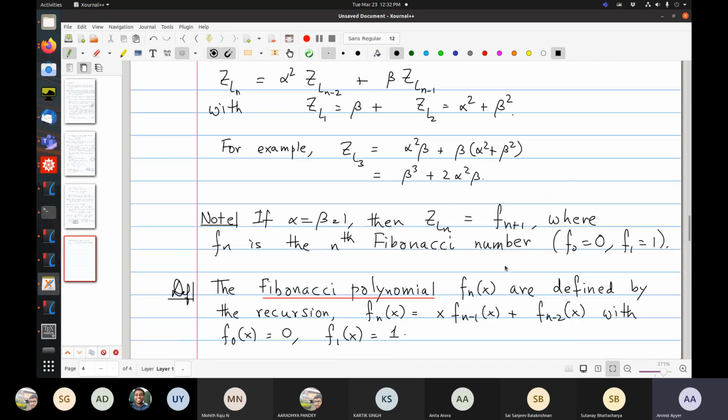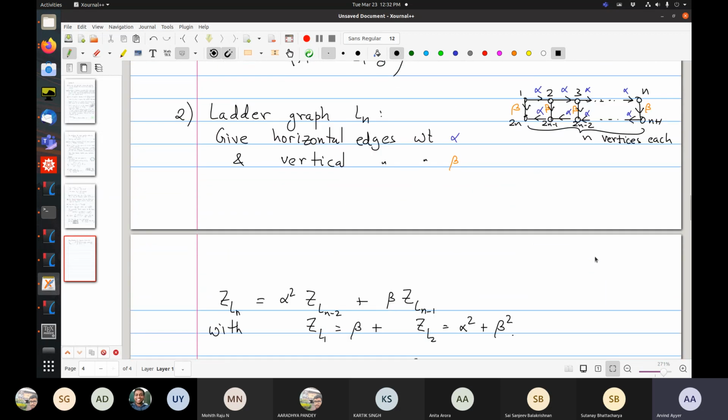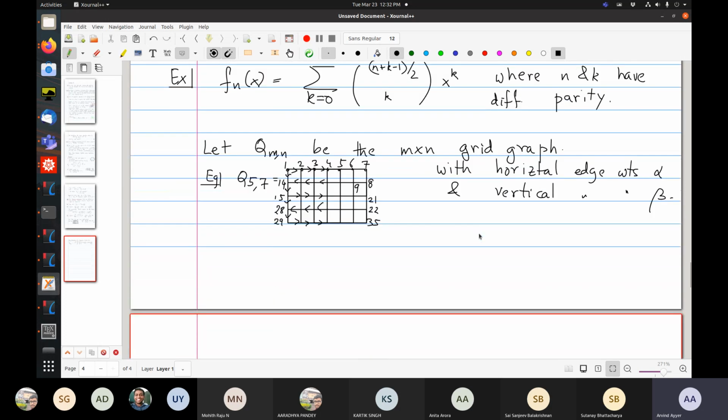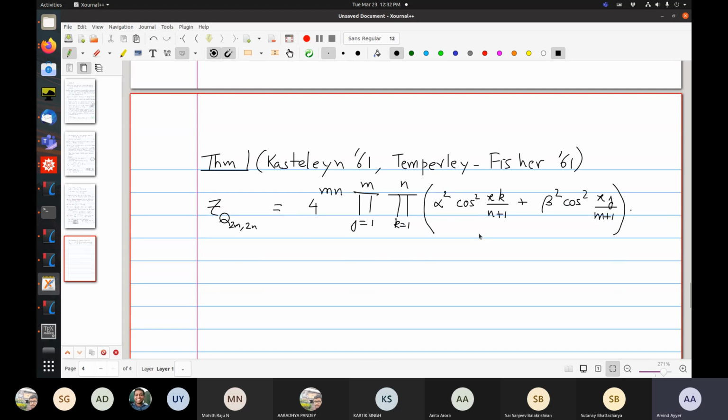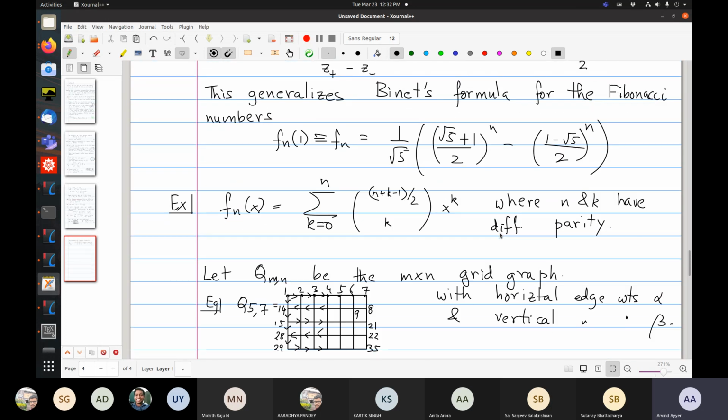So when n equals 1, we get the ladder graph, or m equals 1, whatever you prefer. You get the ladder graph and you see you are getting nice polynomials, this Fibonacci. Okay, so it's really an amazing formula. Yeah, so I won't prove this. It's not terribly hard to prove once you have all this machinery.